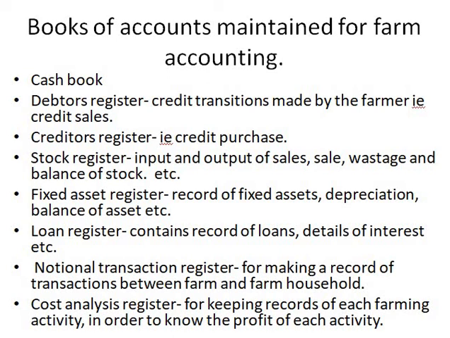The person who is supposed to pay that particular money is nothing but the debtor. So he maintains the debtors register, by which he gets to know how much is the credit sales, what is the amount of money to be received, and what is the amount of credit transactions made by the farmer with his debtors. This is what he gets to know from the debtors register.